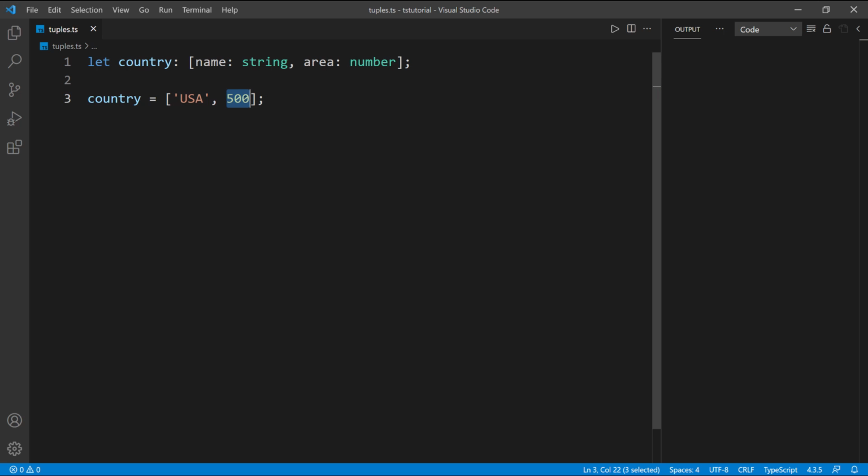And I can't swap those either. So I can't put the 500 first. So if I put the number first and then put the string, you can see that it's giving me an error. So I'm going to revert that.